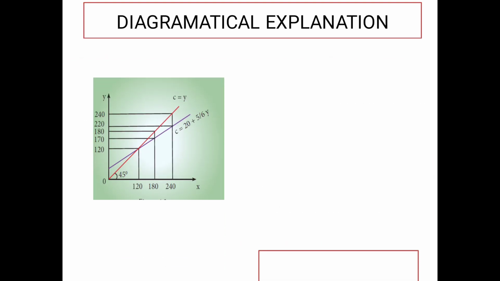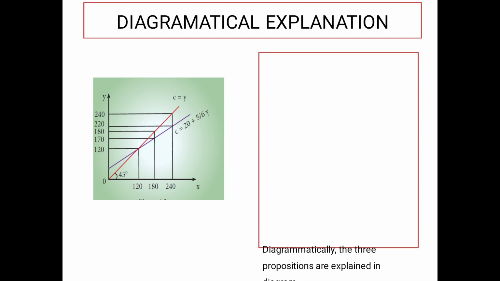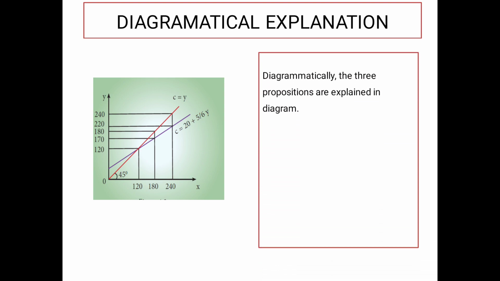So just see what the diagram is telling you. Diagrammatically, when you look at the diagram, you can see the y-axis and x-axis. What does the x-axis represent? It represents income. What does the y-axis represent? Consumption.